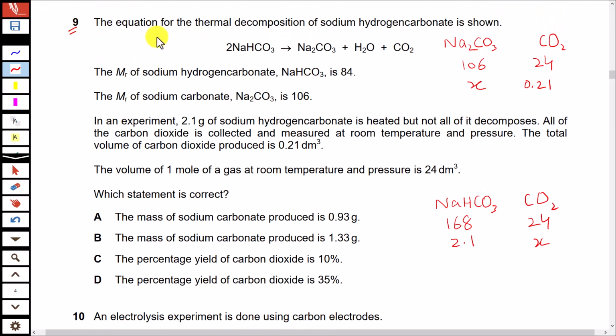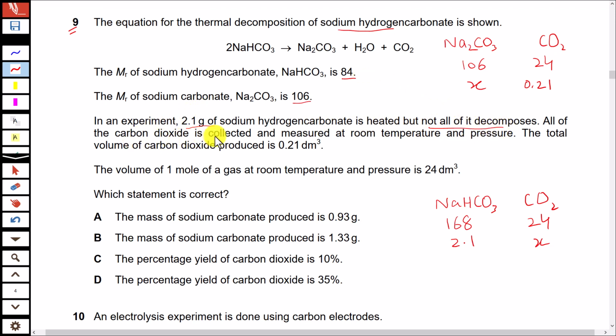Question number 9. The equation for thermal decomposition of sodium hydrogen carbonate is shown. The Mr of sodium hydrogen carbonate is 84, and Mr of sodium carbonate is 106. In an experiment, 2.1 gram of sodium hydrogen carbonate is heated, but not all of it decomposes.